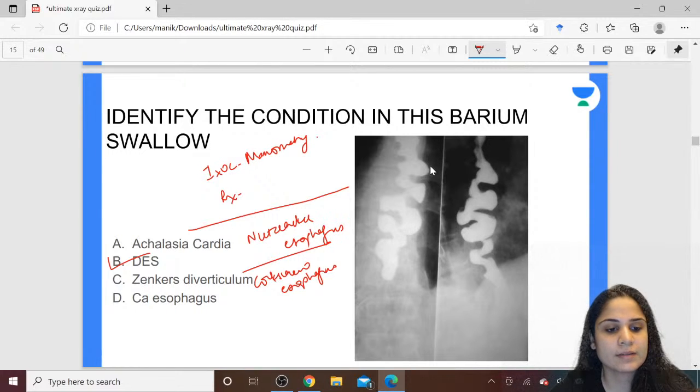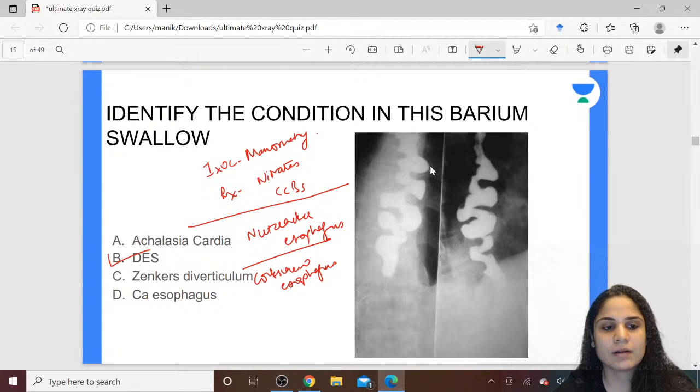What will be the treatment? Anyone? Patient will present with dysphagia to liquids and solids. How will you treat this condition? How do you relax this spasm? So we can give drugs to relax the spasm. What are the two drugs that we can give? One is nitrates and the other one is calcium channel blockers. Okay, so that is our treatment for diffuse esophageal spasm.